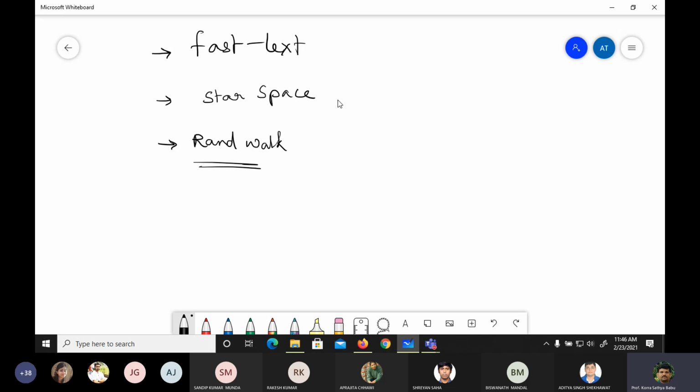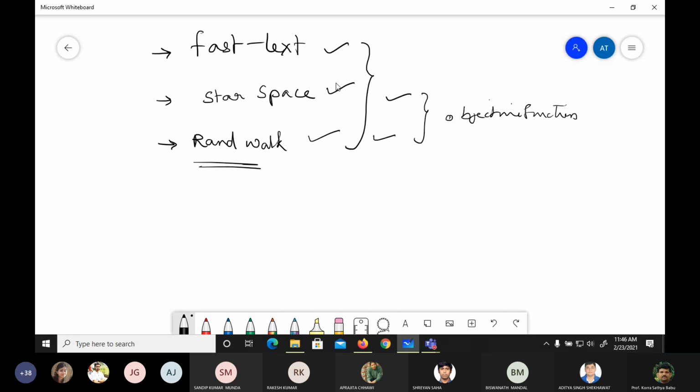So these are three additional methods available for word embeddings. If you are interested, you can go through the literature on fastText, StarSpace, or RandWalk. All of these try to give an objective function, and the algorithm works based on that objective function.